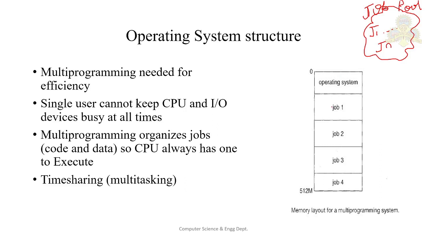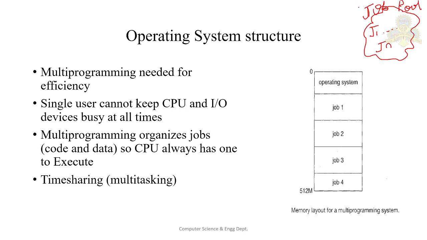Okay, let me give you a basic example of the difference between this job pool and the main memory, how the jobs will be executed, and how multi-programming can be done. Say suppose you want to buy some vegetables. First thing, you go to the market. Consider this job pool as a market which has multiple jobs.